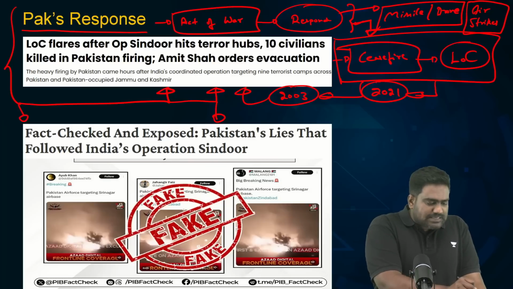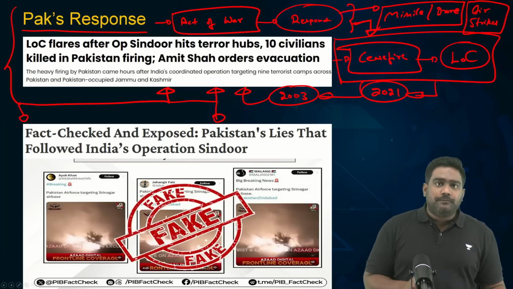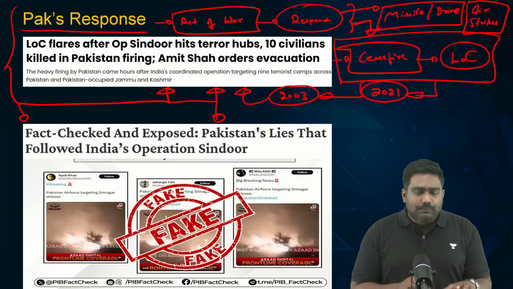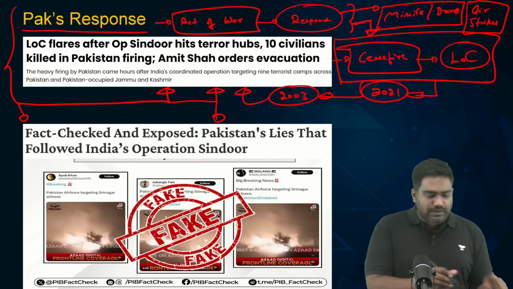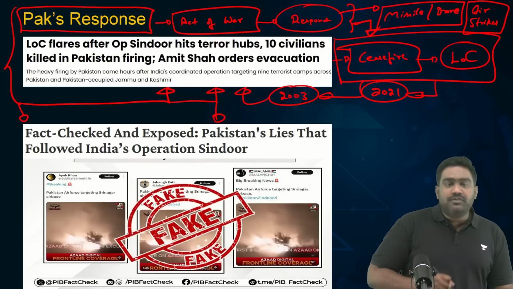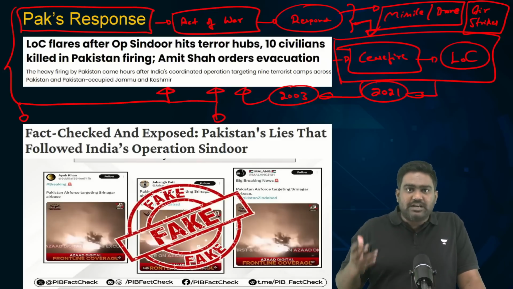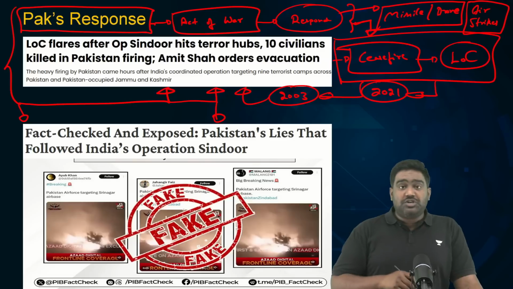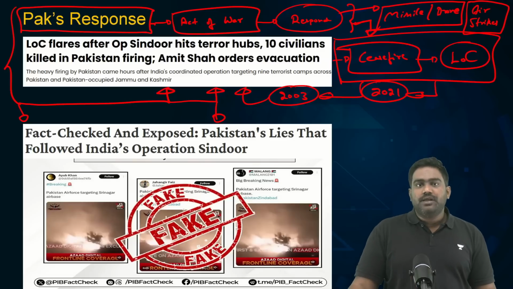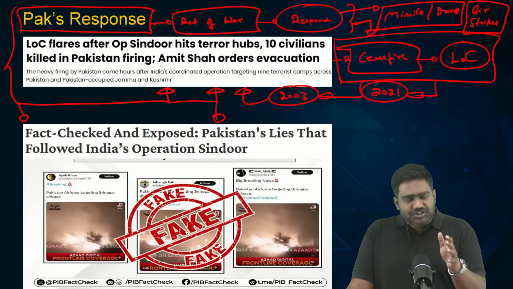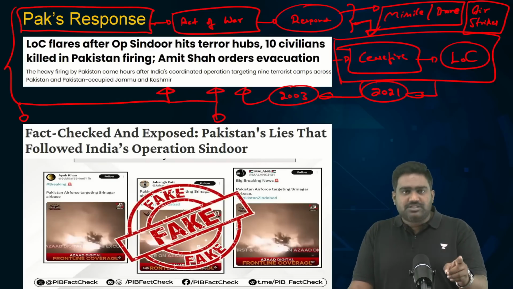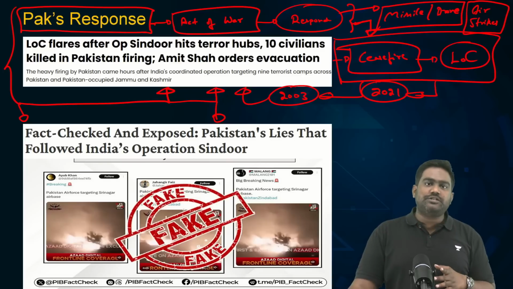So, Pakistani retaliation is largely expected. But now the question is, will Pakistan escalate? Will Pakistan climb this escalation ladder and widen the conflict? That is a worst case nightmare scenario, because then the question is, how will India respond to it? As I said, India has done a very smart thing. Strategically, tactically, India has done a very smart thing by striking only terrorist targets which are legitimate, justifiable targets.